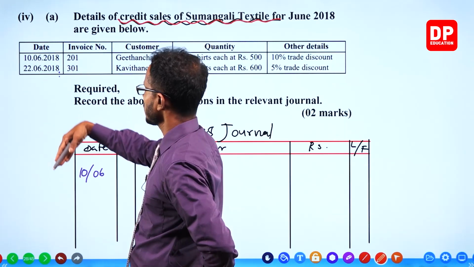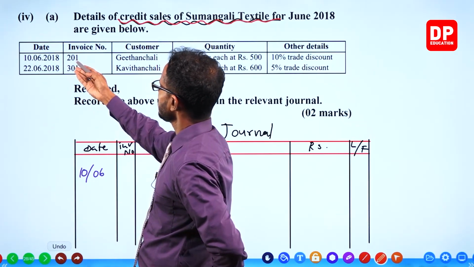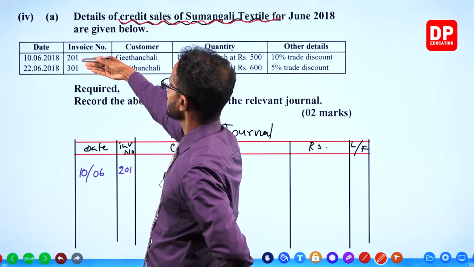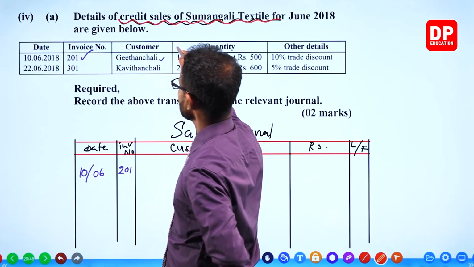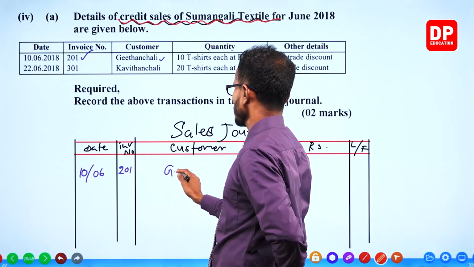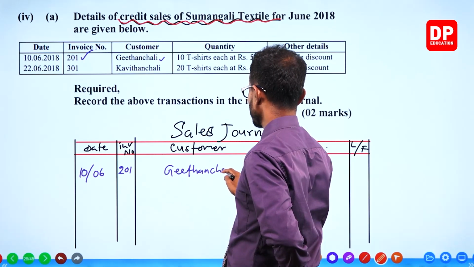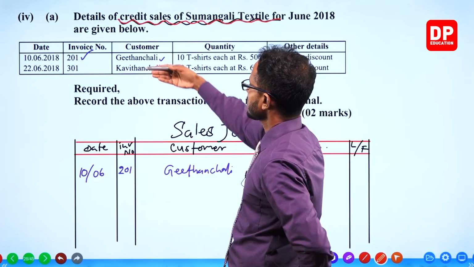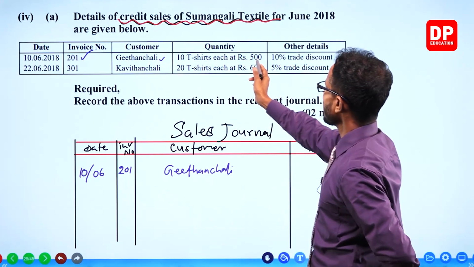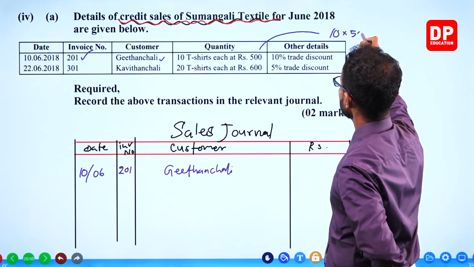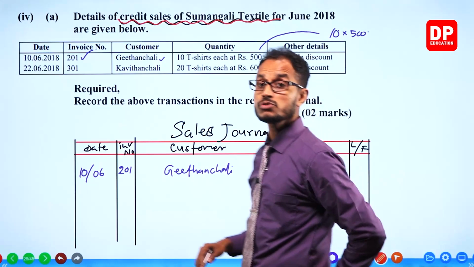Invoice 201, taken. Geetanjali is the customer. 10 t-shirts, 500 each, which means 10 into 500, it's 5,000.